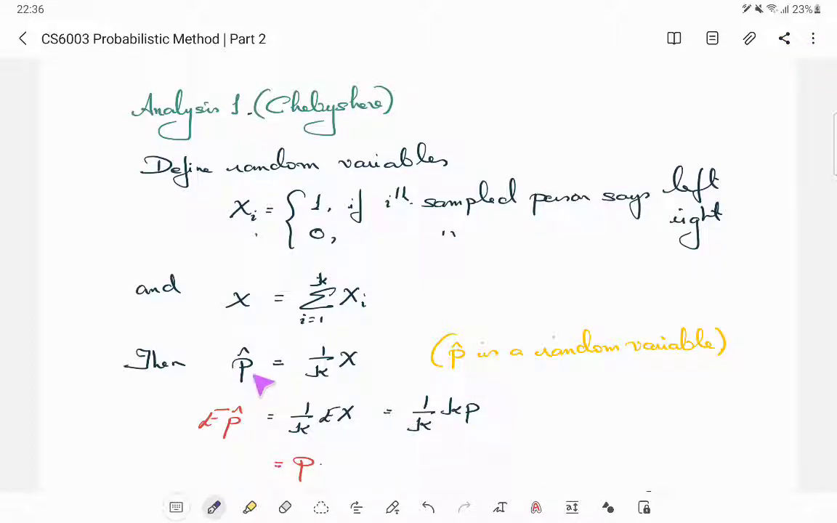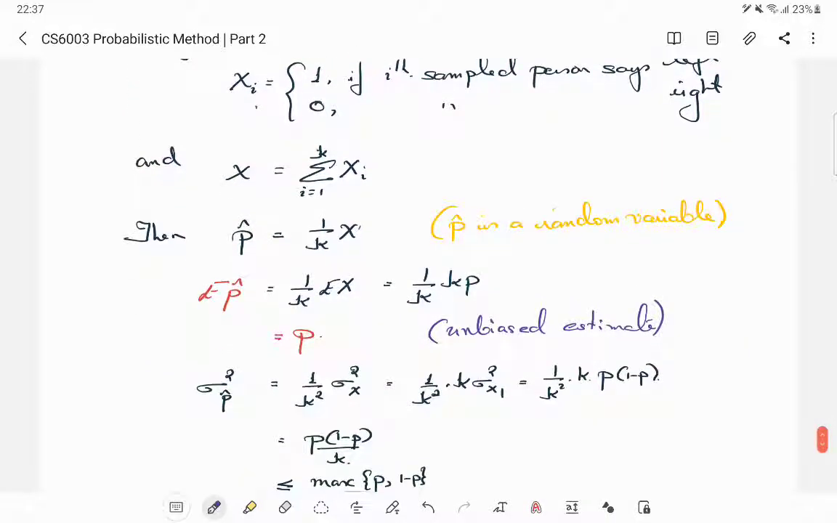Okay, now what is the expectation of this estimate? E of p hat is 1 by k times expectation of X. Expectation of X by linearity of expectation is k times E of Xi, but E of Xi is p. So it's k times p, k goes off, you get p. So this is what is known as an unbiased estimate in the statistics context. At least the expectation of the estimate is the true value. P is the true value, so such estimates are called unbiased estimates.